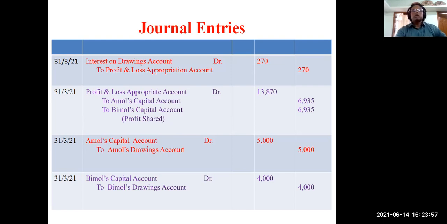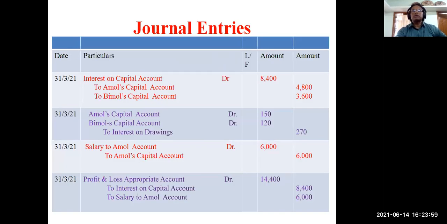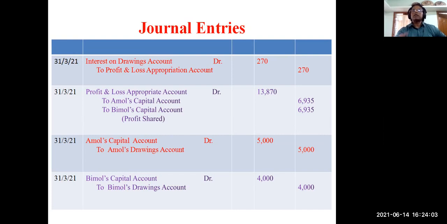So in this question, debit side profit and loss appropriation is 14,400 and credit side is 270 and nothing else. So this difference, which side is more? Credit side is more.